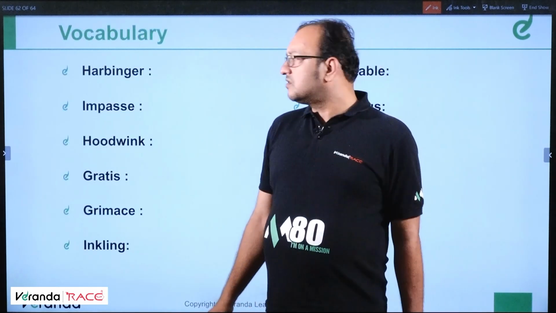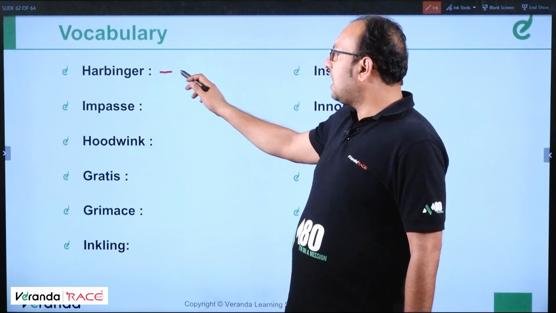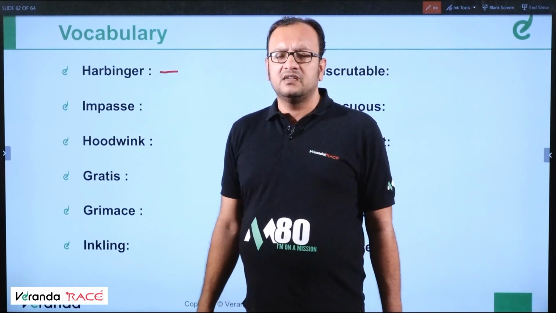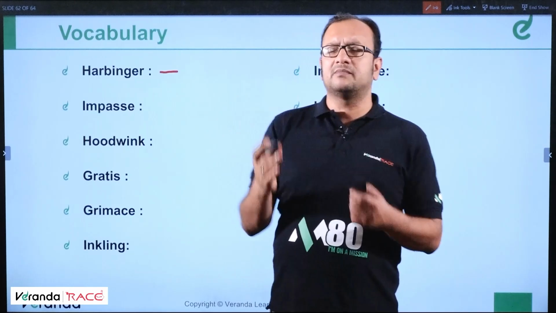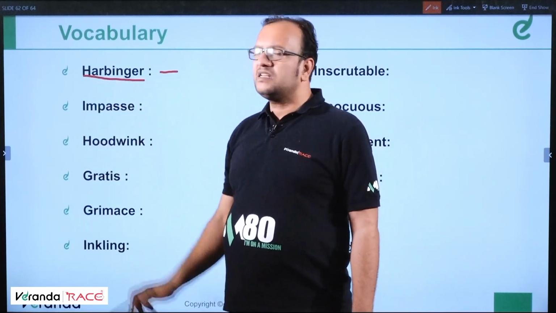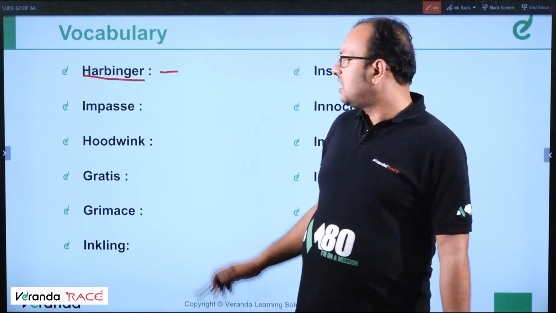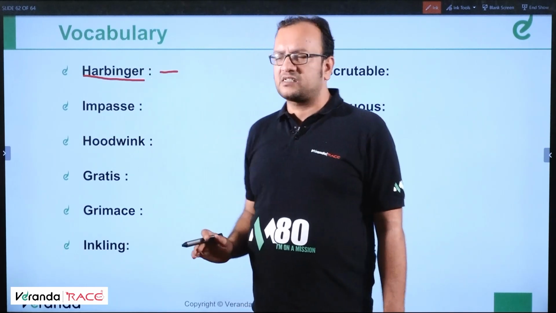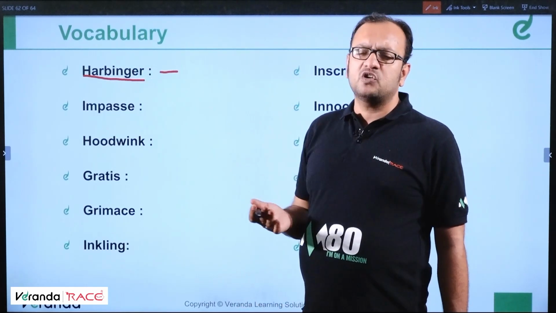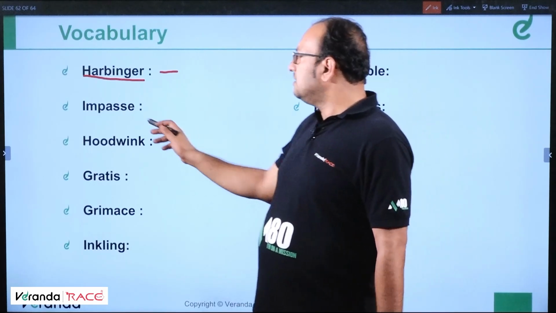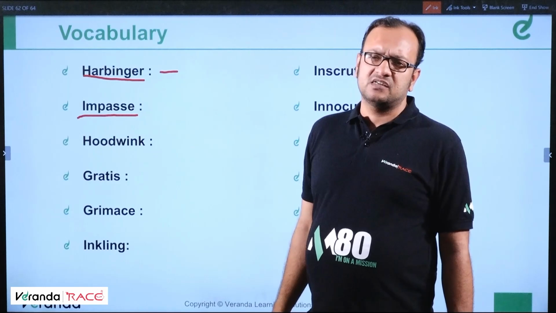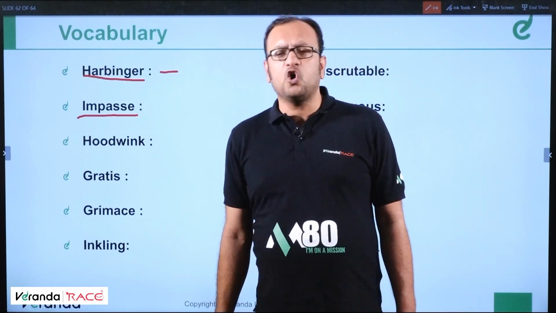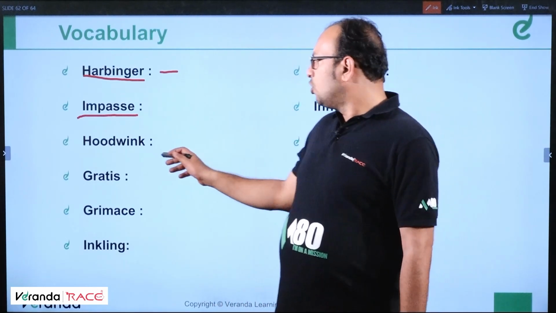Now let us do some vocabulary. Okay. The first word is harbinger. Harbinger means forerunner. Somebody who, an ambassador for that matter, one who brings the news for something. So harbinger means forerunner or messenger. Like the monsoon is a harbinger of prosperity. Fine. Impasse. Impasse means deadlock or a very difficult situation.